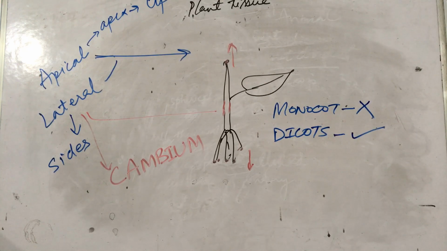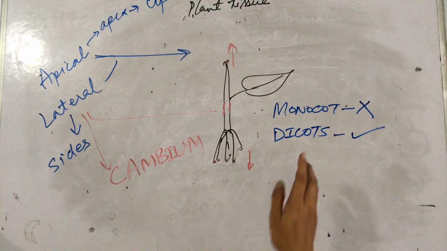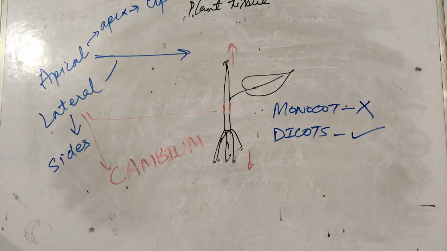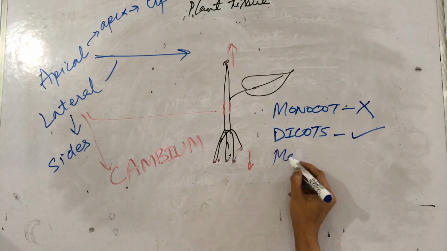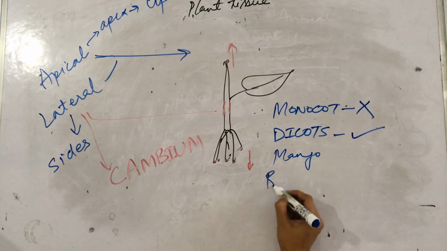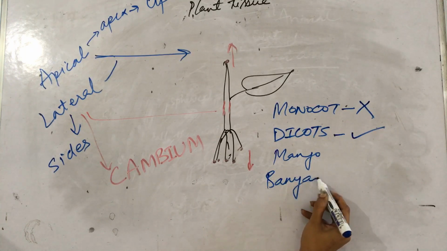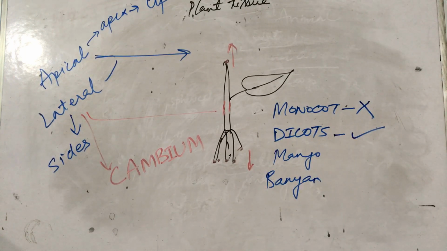So that means monocot plants are generally long and thin. However, the dicots are basically thick plants. For example, your mango tree, your banyan tree, it's quite thick. It has a thick stem. That means it is completely filled with lateral meristem.